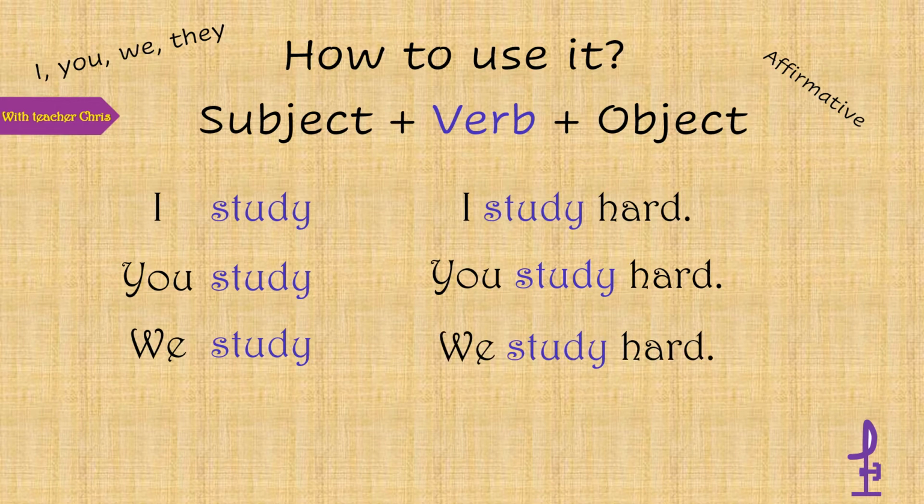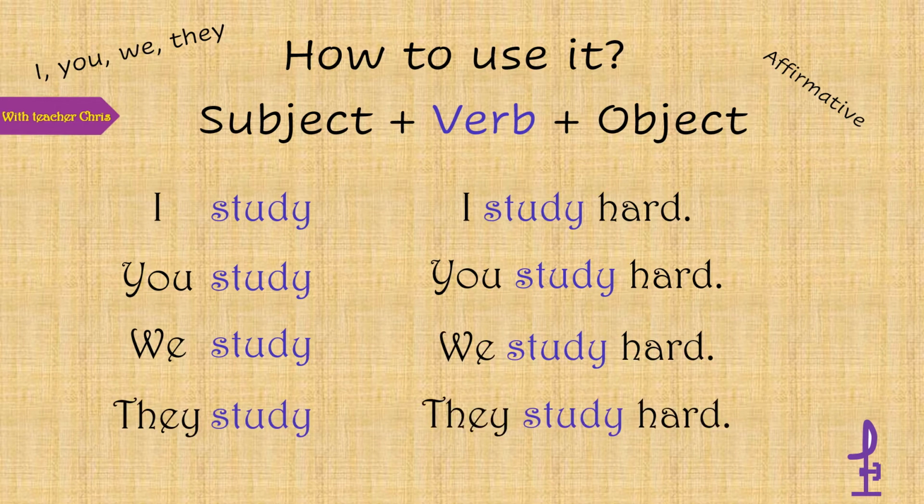We study hard. They study hard. So the verb is study and it doesn't change with I, you, we, and they. We just put the verb in the middle of the sentence in the place where it should go, and we are not going to make any changes.